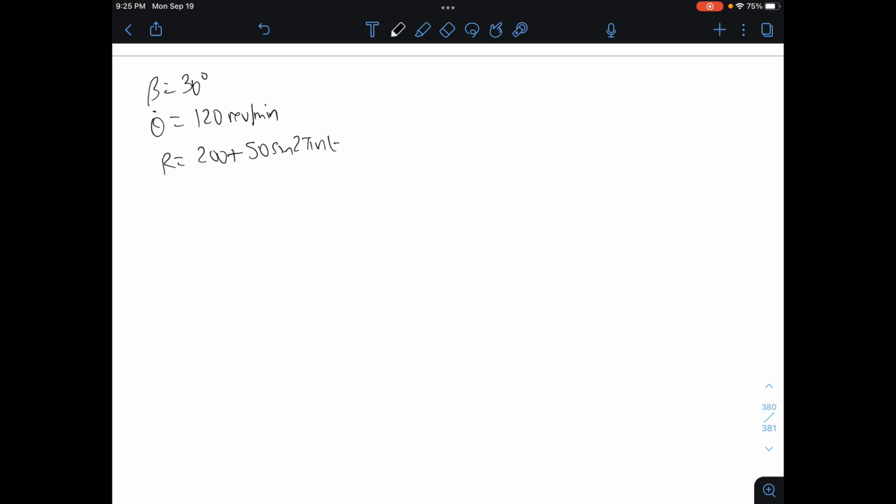So theta dot is our angular rate, 120 times 2 pi over 60. So theta dot is 4 pi radians per second. Theta double dot is 0. From our r expression, we can write r dot, which is just our time derivative. From this, we get 50 times 4 pi times cosine of 4 pi t. That's just equal to 200 pi cosine of 4 pi t.